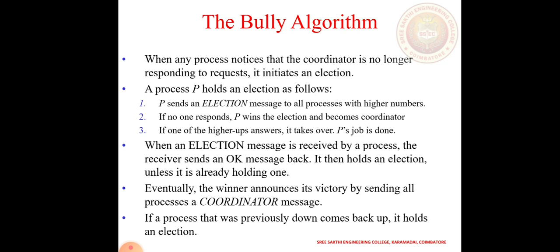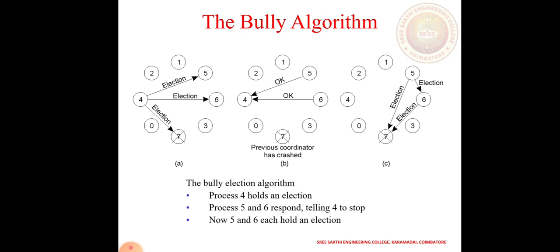Eventually, the winner announces victory by sending all the processes a coordinator message. If the process that was previously down comes back, it holds an election again. For example, in a diagram, process 4 sends an election message to all the higher nodes, that means 5, 6 and 7. Then 5 and 6 send a message back to 4. The old coordinator is not responding, which means it is down.